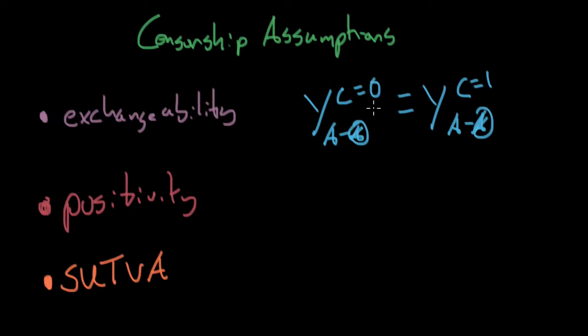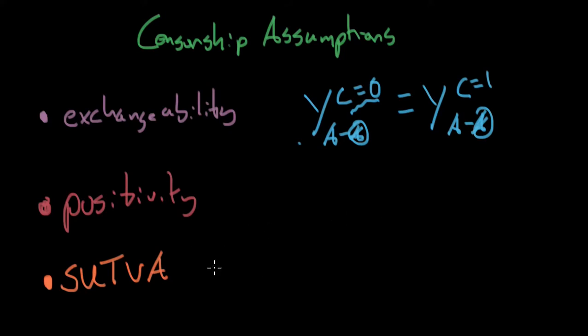But, as always, sometimes we're just interested in C equals 0. So sometimes we're interested in just the patients that survive. Okay, the next two assumptions should be very quick. One is positivity. This one says that within our C equals 0 case, we need to have both patients that are treated and patients that are untreated. We need to have all sorts of treatment values in that C equals 0 case and in the C equals 1 case. If we don't have that, we can't compute the actual causal effect.